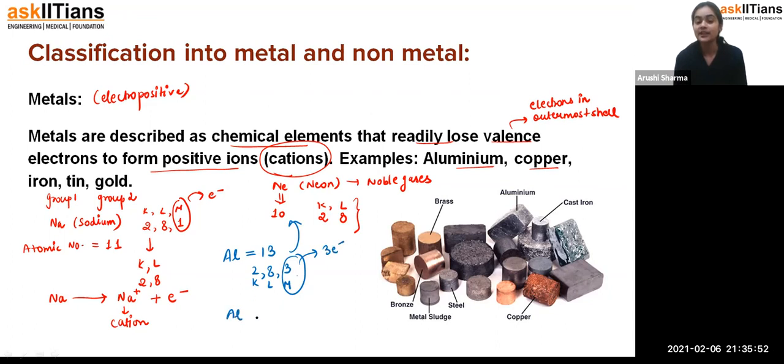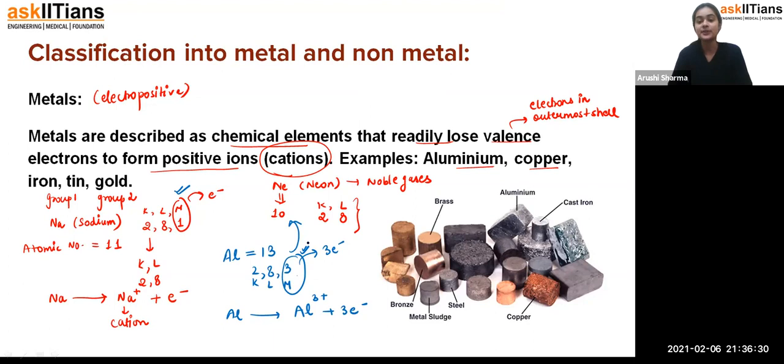That is why aluminium forms the cation, but it will acquire a 3 positive charge, because it is losing 3 electrons. Students, one positive charge means one electron has been donated, and 3 positive charge means 3 electrons have been removed. When any element is losing its valence electron, that means the outer shell electron. For sodium, M is the outer shell, and for aluminium also M is the outer shell. So when it loses the electron from its outer shell and forms the positive ion, because of the loss of the electron, that is called a metal.